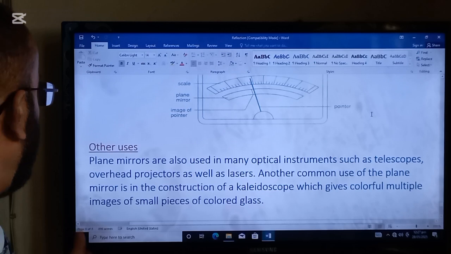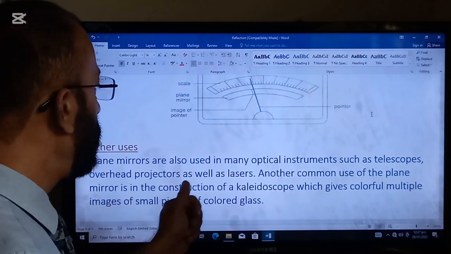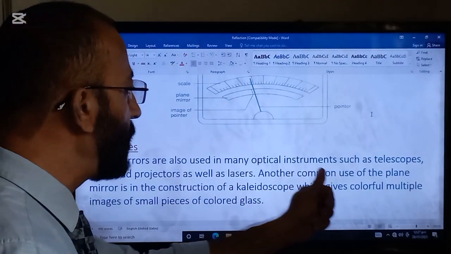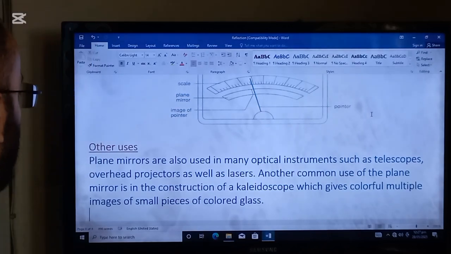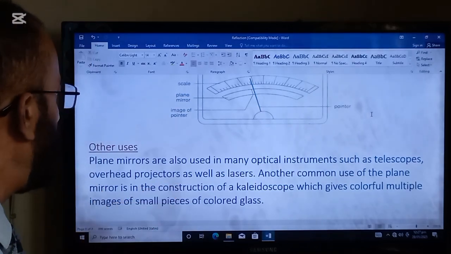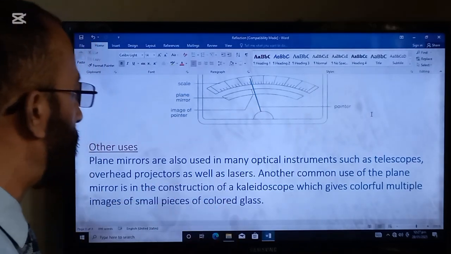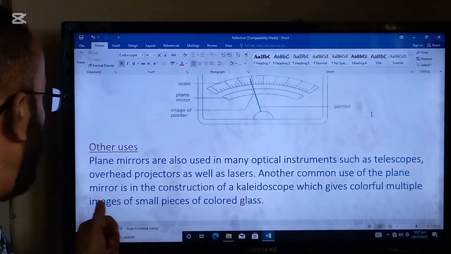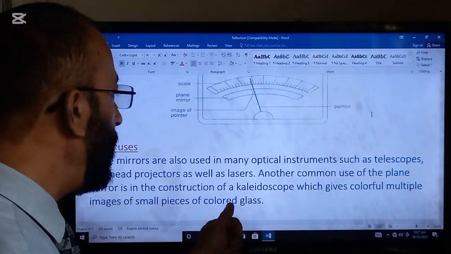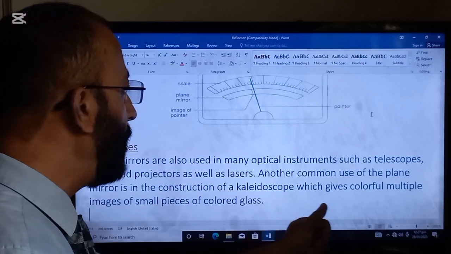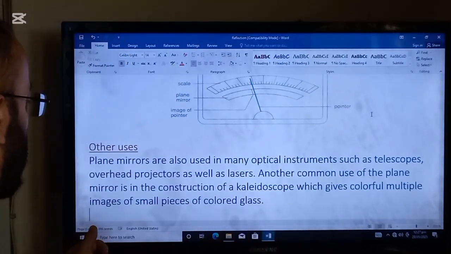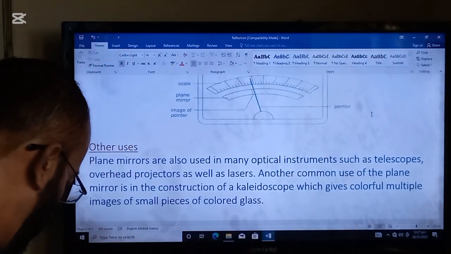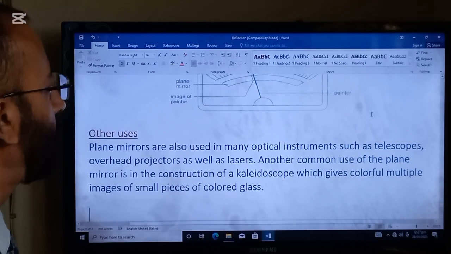Other uses. Plane mirrors are also used in many optical instruments such as telescopes, overhead projectors, as well as lasers. And another common use of the plane mirror is in the construction of the kaleidoscope, which gives colorful multiple images of small pieces of colored glass.